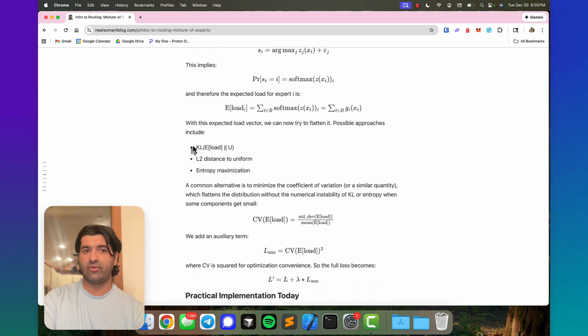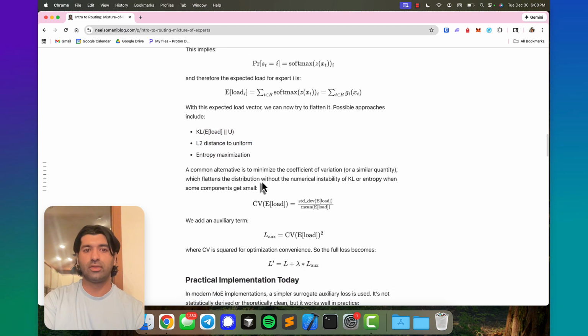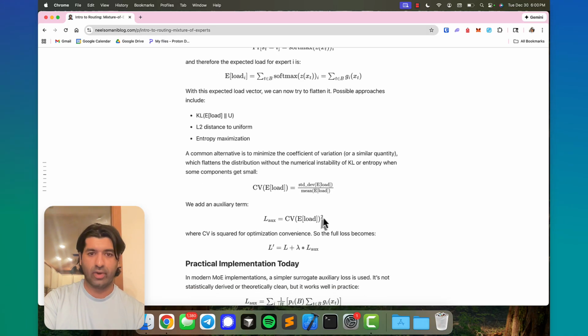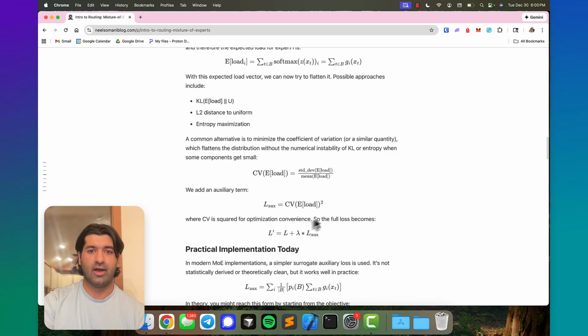So these are some different regularizations that I proposed. The one that Shazeer uses is this one called coefficient of variation. And they actually square it so that it's nicer for the optimization. But this is what the full loss looks like after you've added that auxiliary loss.